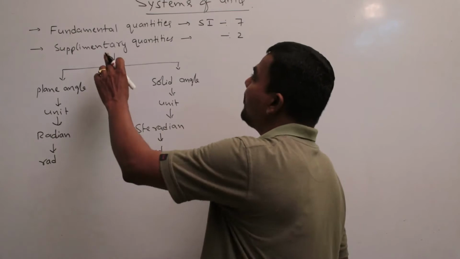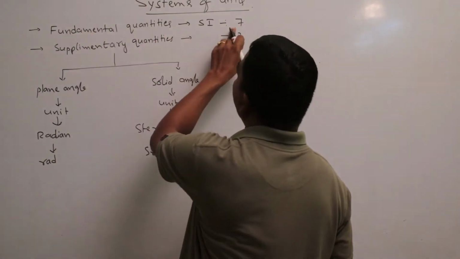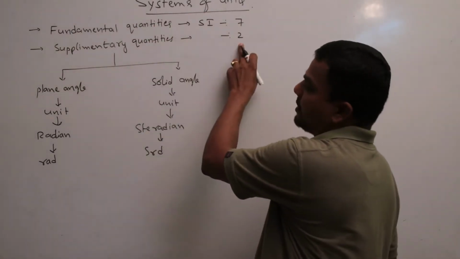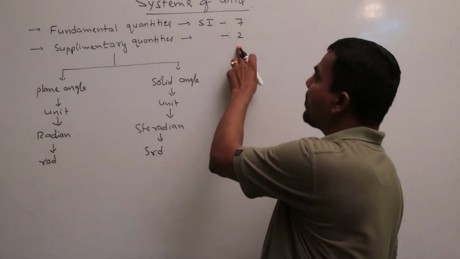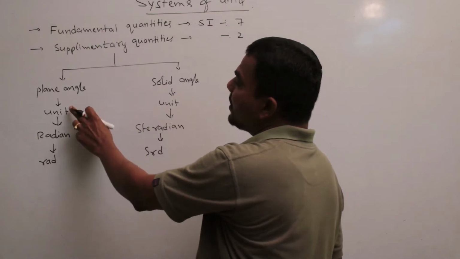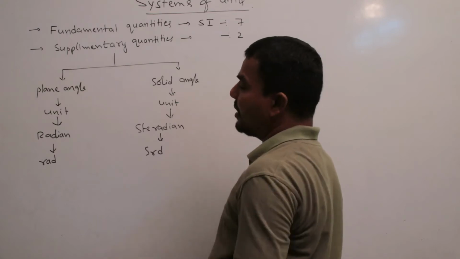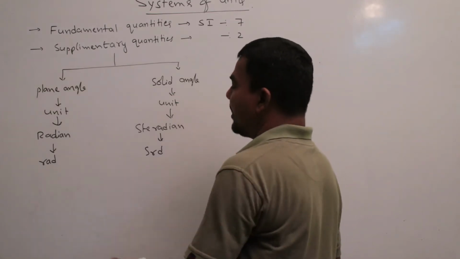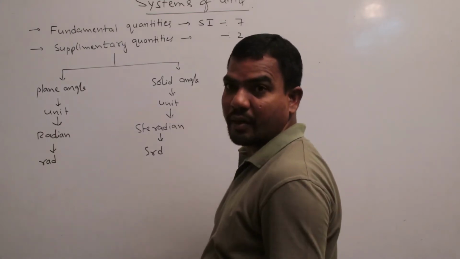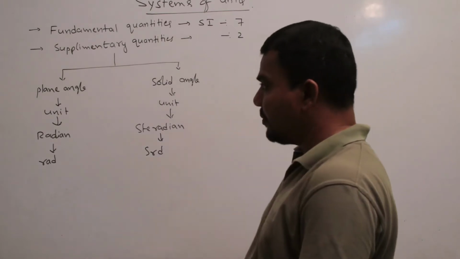According to the SI system, there are seven fundamental quantities and two extra supplementary quantities. The two supplementary quantities are plane angle and solid angle. The unit of plane angle is radian, the unit of solid angle is steradian. The symbol of radian is RAD and the symbol of steradian is SR. These are the supplementary quantities in the SI system.